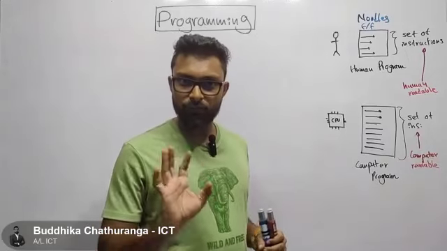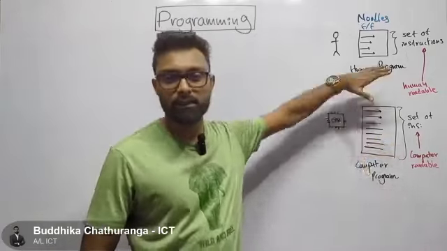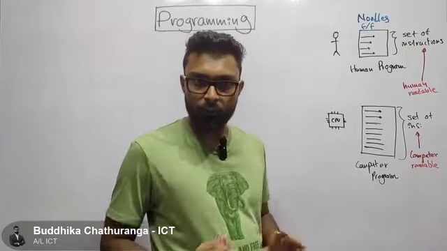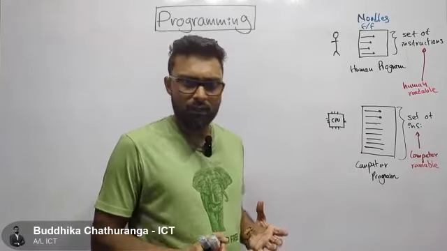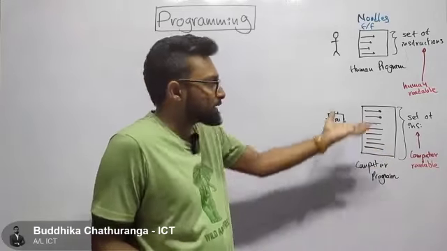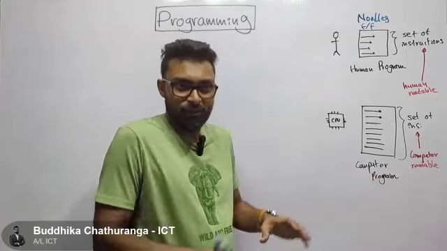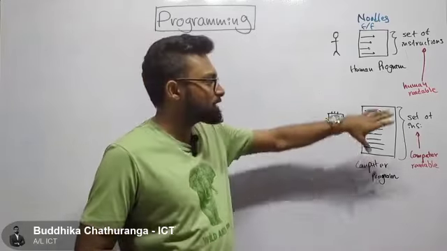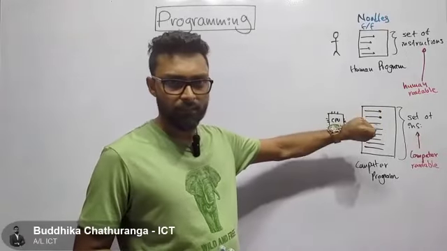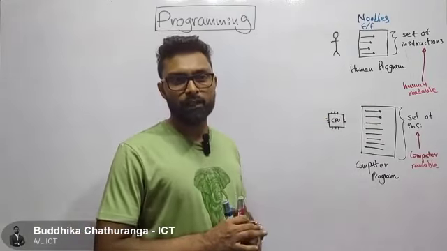Now if we want to build some software, what do we have to do? We have to write this set of instructions. If we want to build our own computer program, we have to write this set of instructions. Software is nothing but a set of instructions written in a way that computers can understand. If we can write these instructions in a way that computers can understand, then we can build software.